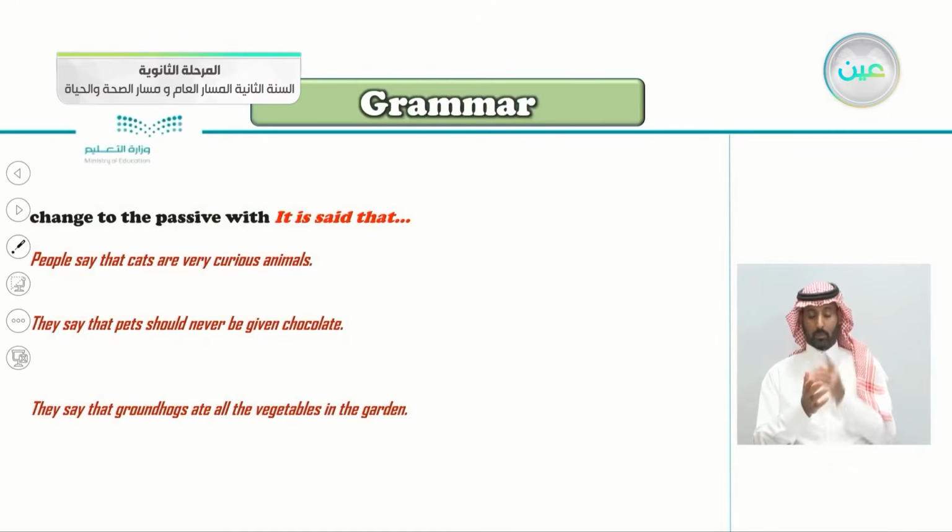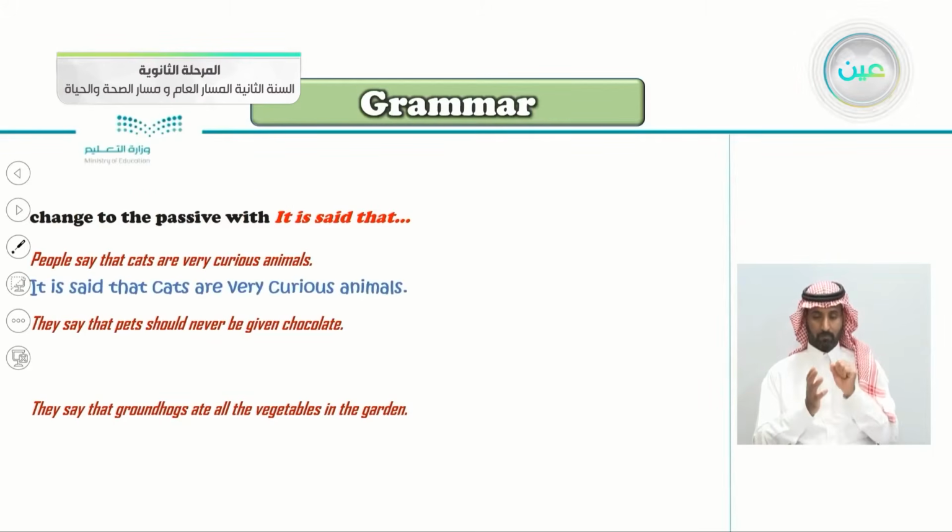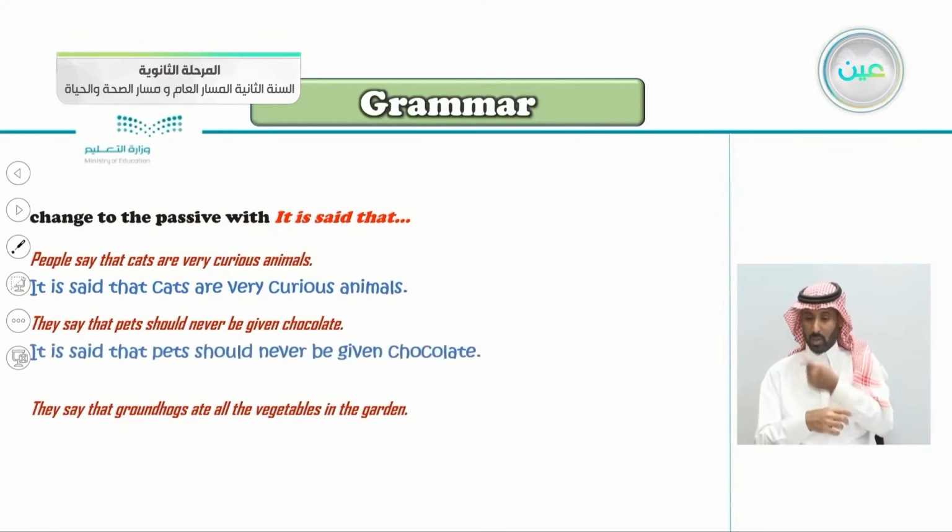Change to the passive with it is said that. So use it is said that and then continue to write the passive. People say that cats are very curious animals. People, we don't know them, say that cats are very curious animals. So what do we say here? It is said that cats are very curious animals. The second one: they say that pets should never be given chocolate. So what do we say here? It is said that, very good. It is said that pets should never be given chocolate.